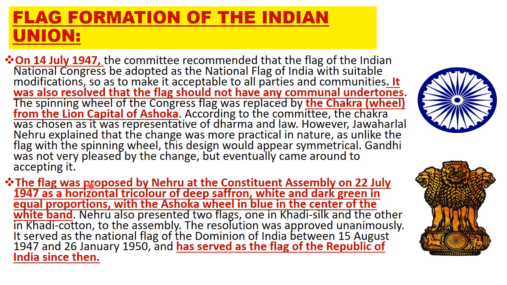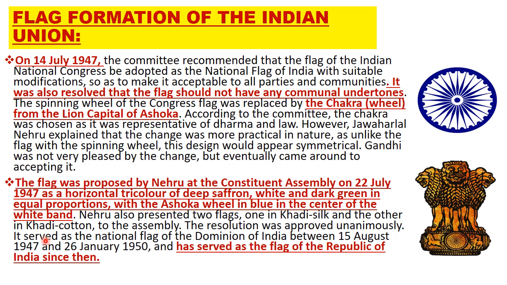The flag was proposed by Nehru at the Constituent Assembly on July 22nd, 1947 as a horizontal tricolor of deep saffron, white and dark green in equal proportions with the Ashoka wheel in blue in the center of the white band. Nehru also presented two flags, one in khadi silk and the other in khadi cotton, to the assembly. The resolution was approved unanimously.